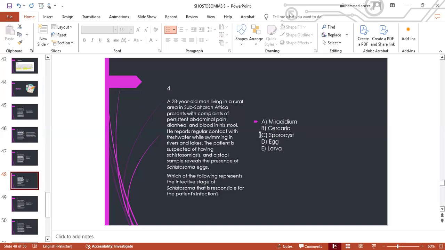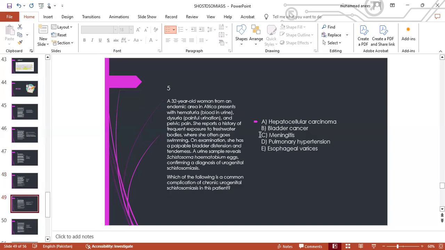A. Miracidium. B. Cercaria. C. Sporocyst. D. Egg. E. Larva. So the correct option is B, cercaria.